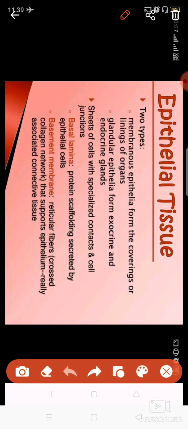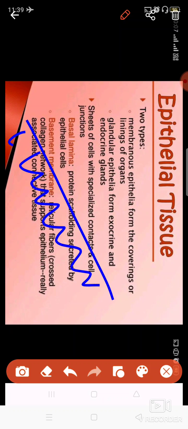So what is the basic characteristic of this epithelial tissue? First of all, these epithelial tissues are attached by a basement membrane, inside which there is a structure known as connective tissue.